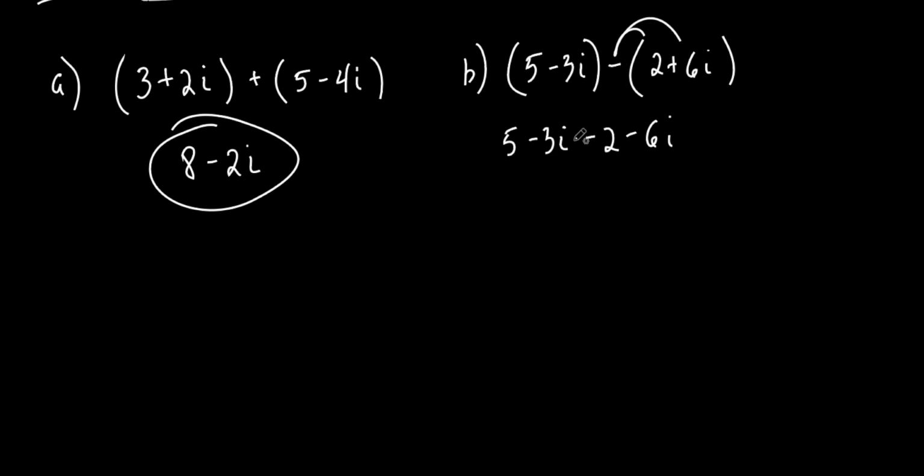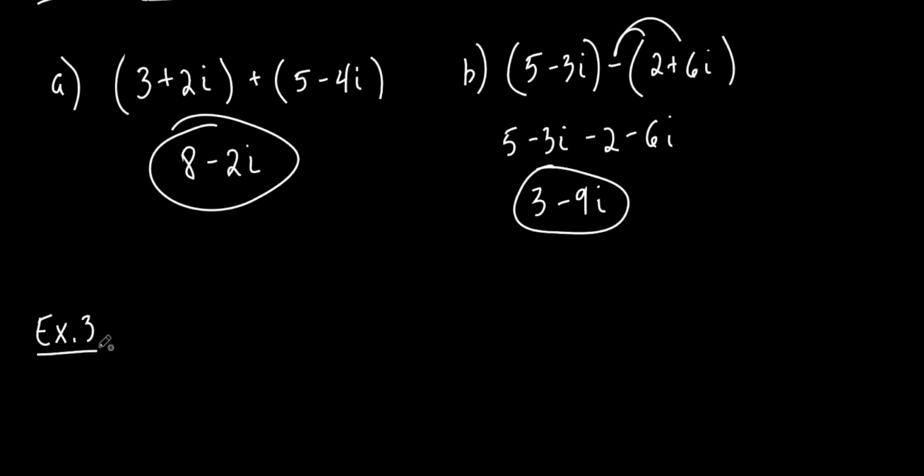Anyway, so what do we do? 5 minus 2 is 3, negative 3i minus 6i is negative 9i, and that's it. That's your answer. That's one number. What kind of number is it? It's a complex number. That's one number, but it's made up of two different kinds of numbers, a real and an imaginary. Let's do the next thing. So that's adding and subtracting.